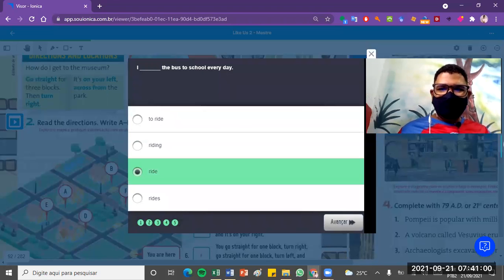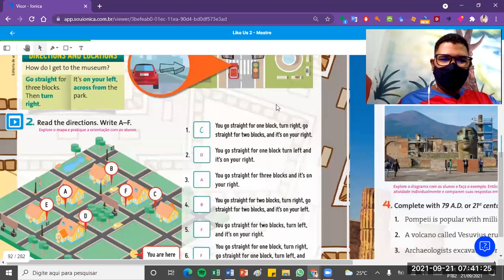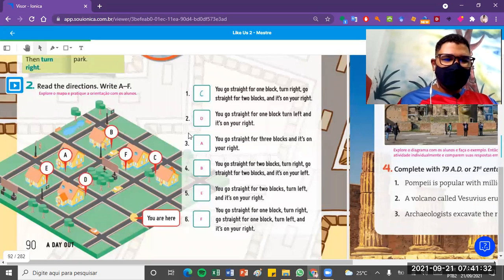You see, this is a game, guys, that makes you fix the content of the book and makes you understand and learn the book very well, ok? Very fast. Então, eu aconselho vocês a logarem o livro de vocês no seu iPad, ou então no celular, ou então no computador, se vocês tiverem também, para tentar jogar esses joguinhos que o livro disponibiliza para vocês. Então, vamos lá. Trabalhando os direcionamentos aqui e tentando entender onde cada uma dessas letrinhas estão.